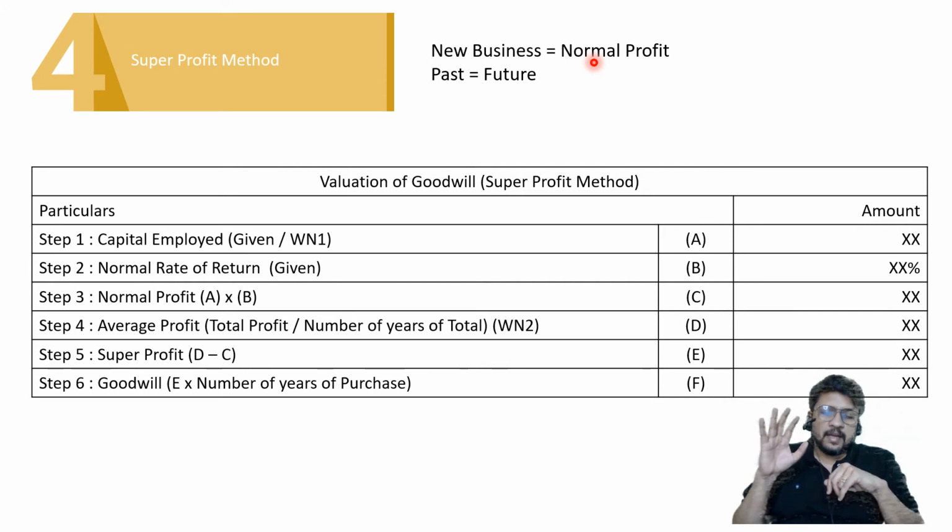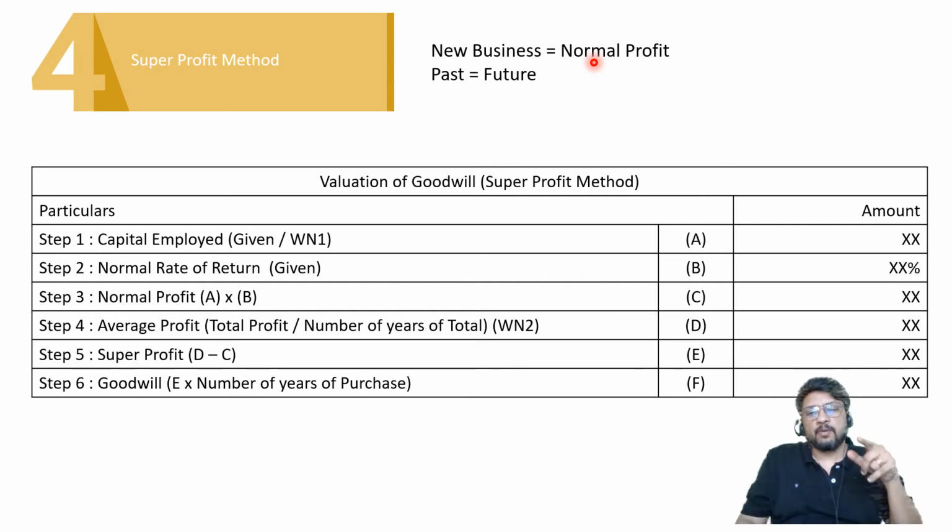So here the calculation is involving 6 steps. Earlier it was only 3 steps. Take the total, calculate average, calculate goodwill, 3 steps in the average profit method. Now 6 steps in the super profit method.